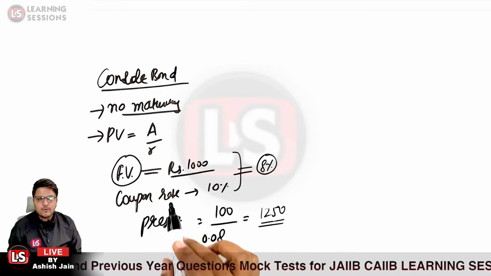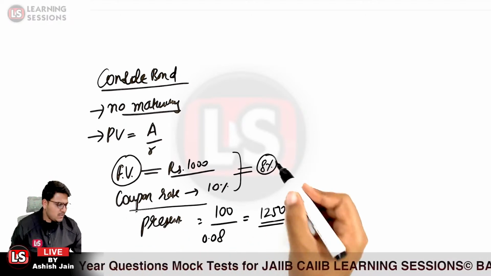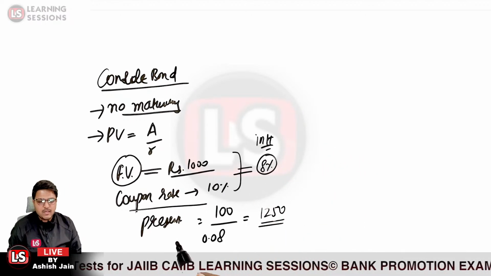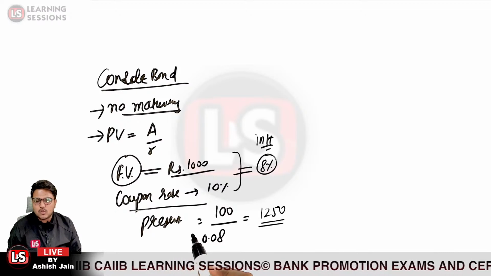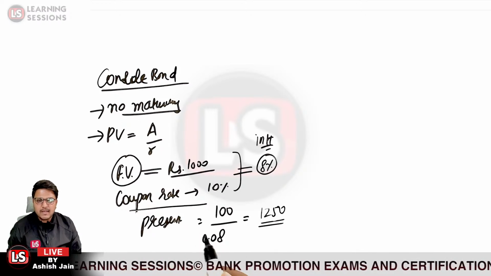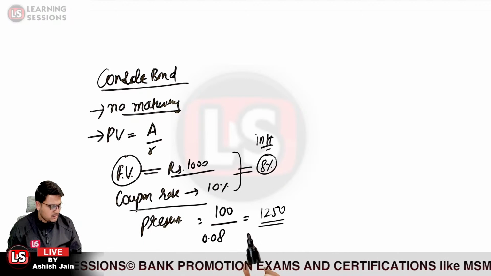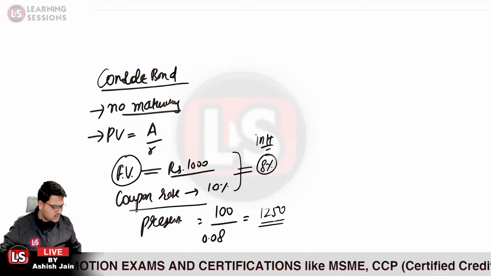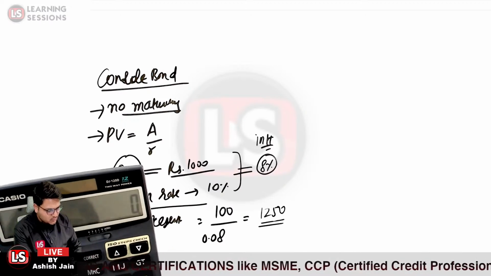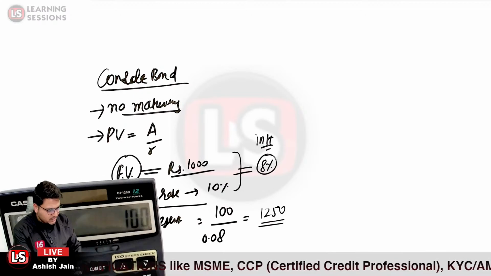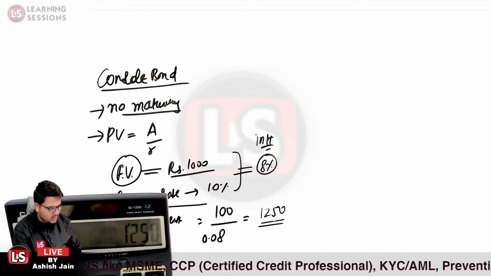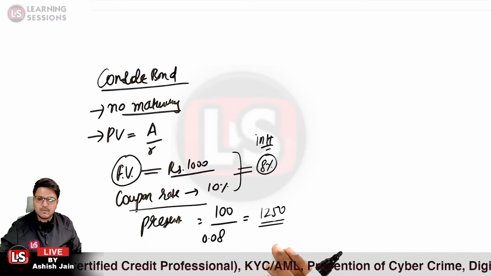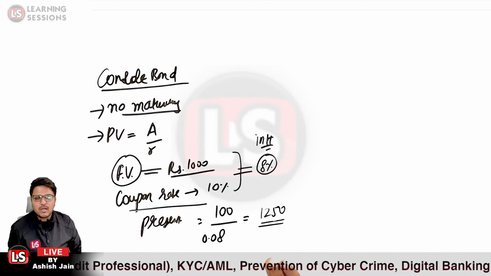So the coupon rate was given to be 10%, the market interest rate, or we can say the discount rate, is given to be 8% over here, and we need to calculate the present value of the console bond, that will be equal to A divided by R, that is equal to 100 divided by 0.08. Actually I just made a mistake related to calculation. It is 100 divided by 0.08, not 8 over here. Yes, definitely it is right, no calculation mistake. So it is 1250 over here, not 12500.